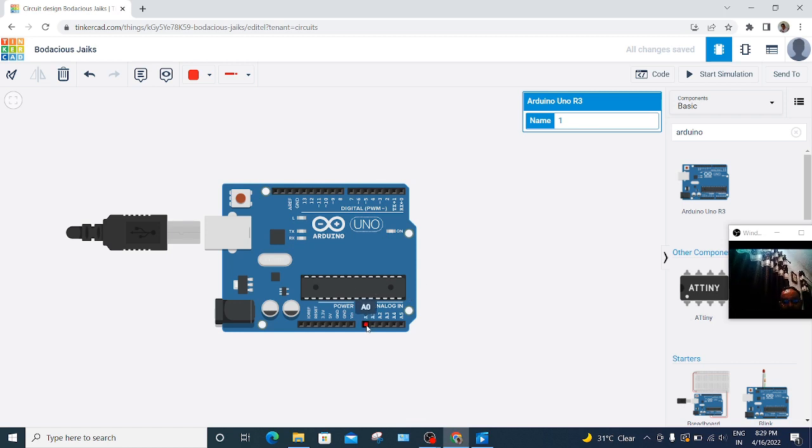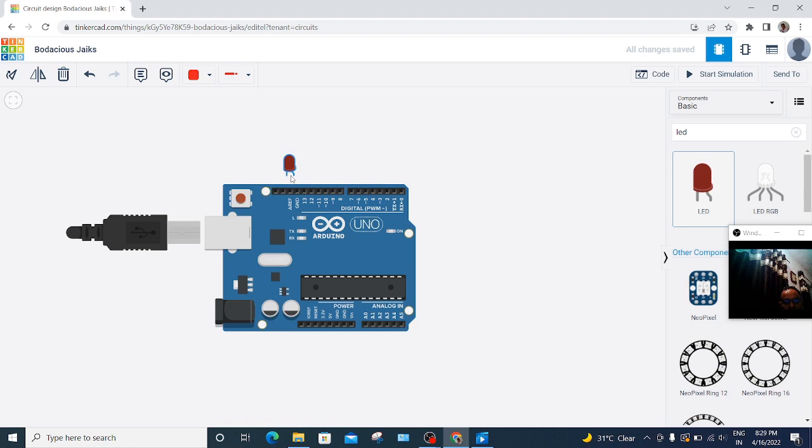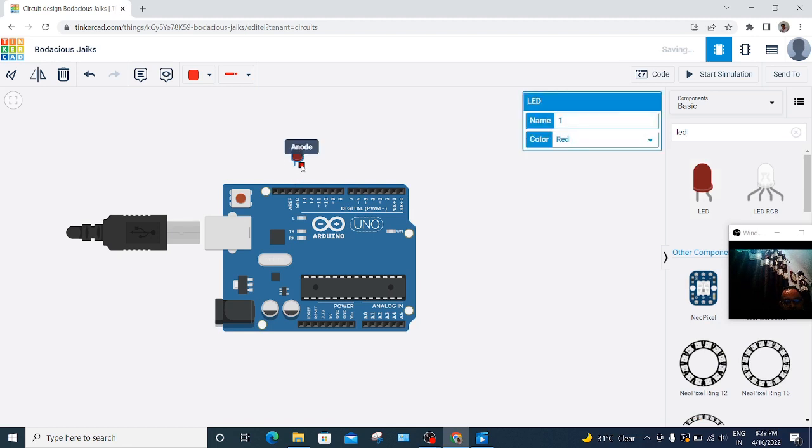We have analog pins A0, A1 to A5, used for things such as measuring temperature, and here we have 13 digital pins. Let us do the same experiment with the help of Arduino. So here we have an LED.